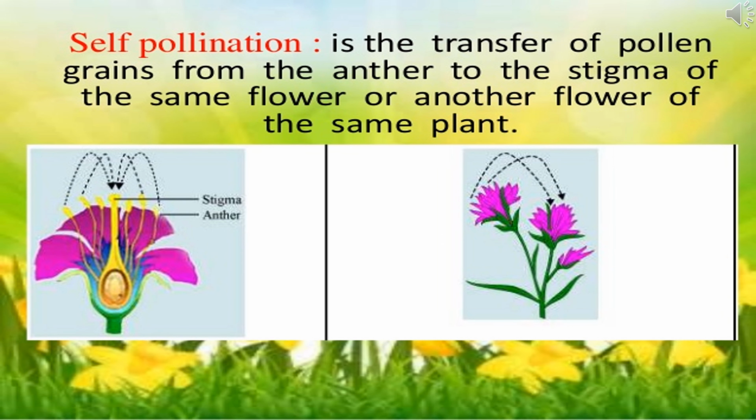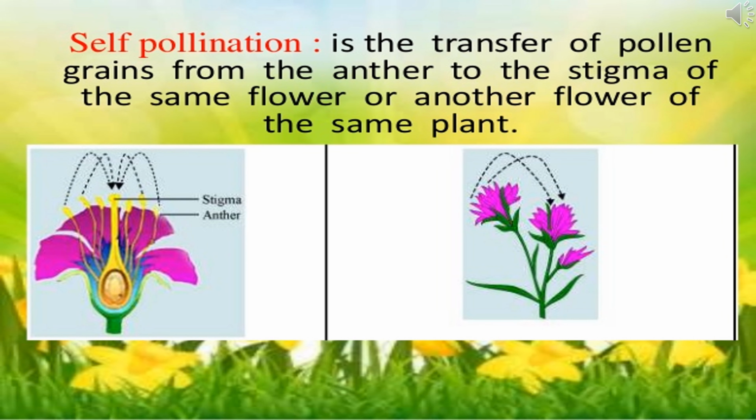The process of pollination is of two types. They are self-pollination and cross-pollination. Now we will see what is self-pollination. We know that some flowers are known as bisexual flowers. That means both male and female reproductive organs are present in the same flower. The transfer of pollen grains from the anther to the stigma of the same flower or another flower of the same plant is called self-pollination.